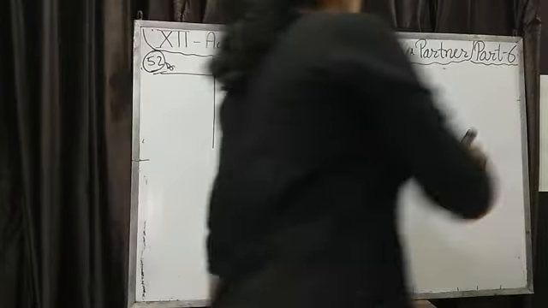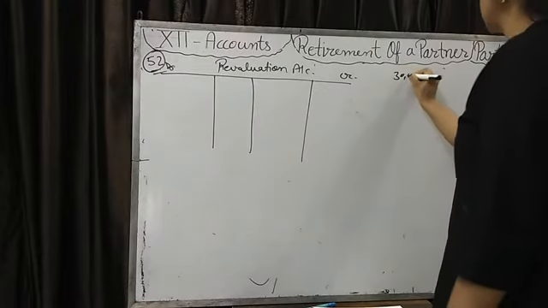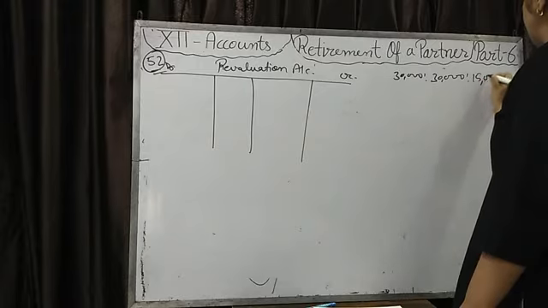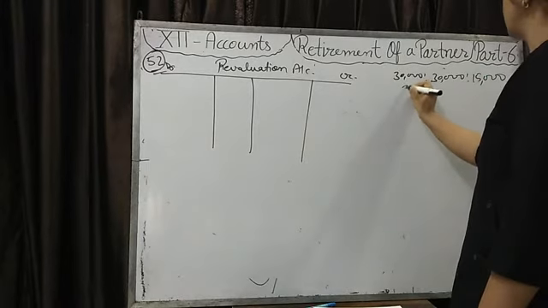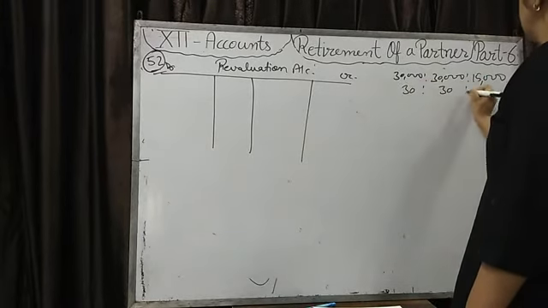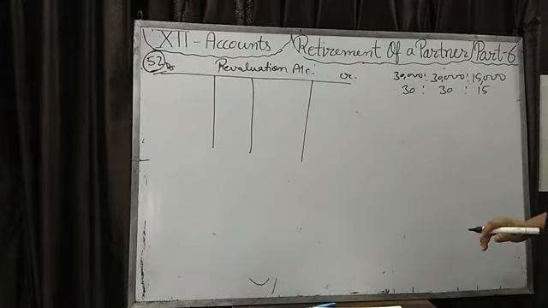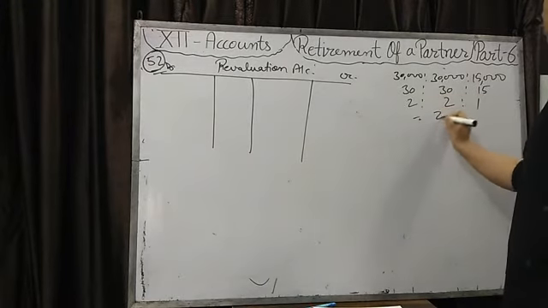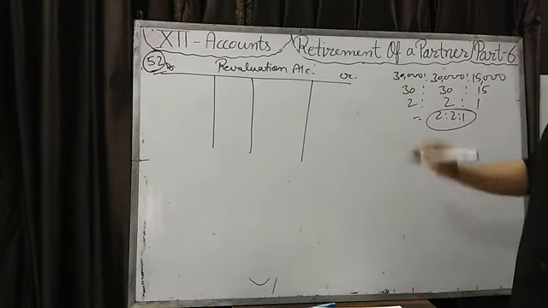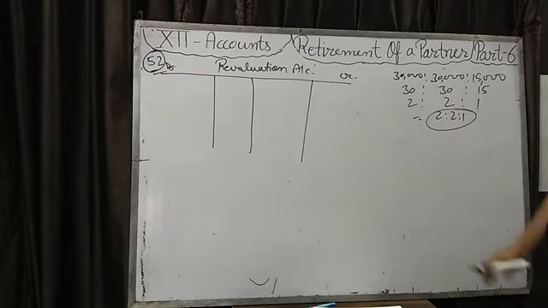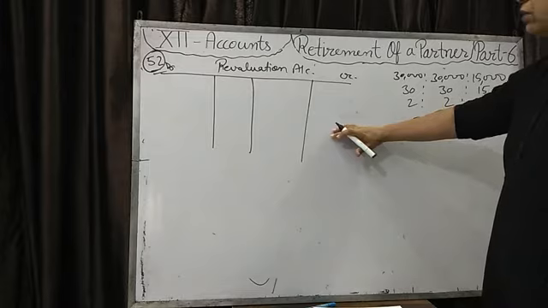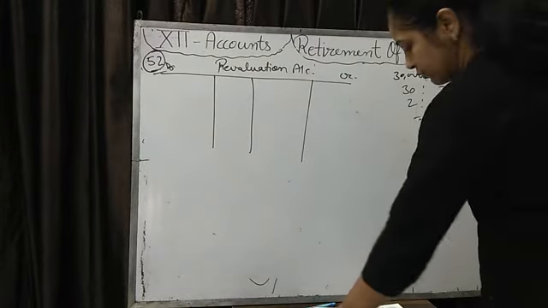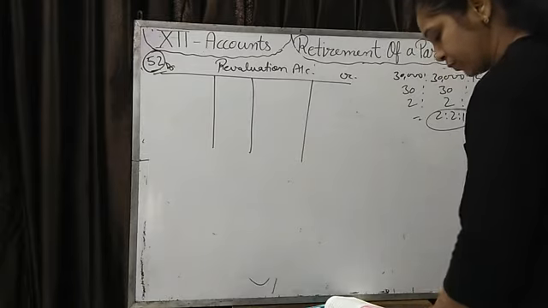Capital is given that 30,000, 30,000 and 15,000. Now we will make ratio from this. It will come, cut it to the lowest form 2 to 1. So their profit sharing ratio is 2:2:1. Okay, I will tell you only revaluation account, capital account is same because this video is going to be lengthy so much, so it will be difficult to download so much lengthy video.